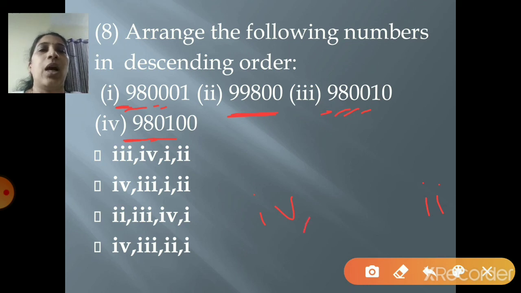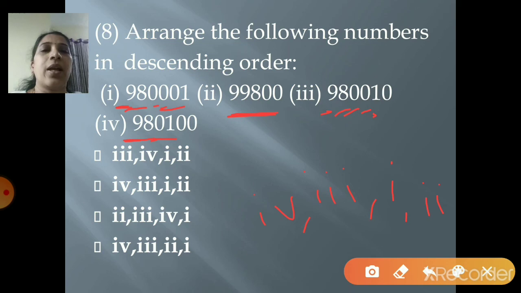Now you will decide between the 2 numbers, that is 1 and 3, right? So we had done till the 4th digit. Let's move to the 5th digit. What is there? 0. And here the fifth digit is what? 1. So again 1 is greater than 0. So your second largest number will be 3. So you will write it as 3. And the next number will come as 1. And the last number was your 5-digit number. So that you have already written in the last.